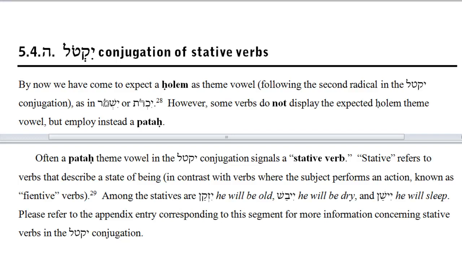Stative refers to verbs that describe a state of being, in contrast with verbs where the subject performs an action, which verbs are known as fientive verbs. Among the statives are verbs like yizkan, he will be old, yivash, he will be dry, and yishan, he will sleep. Let's take a look at the appendix corresponding to this segment to become more comfortable with statives in the ictal conjugation.